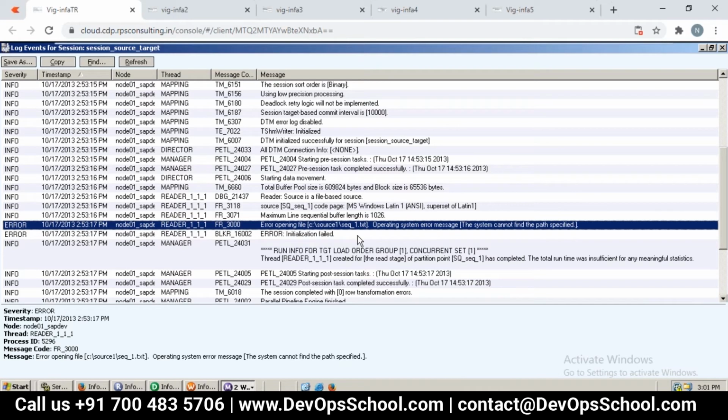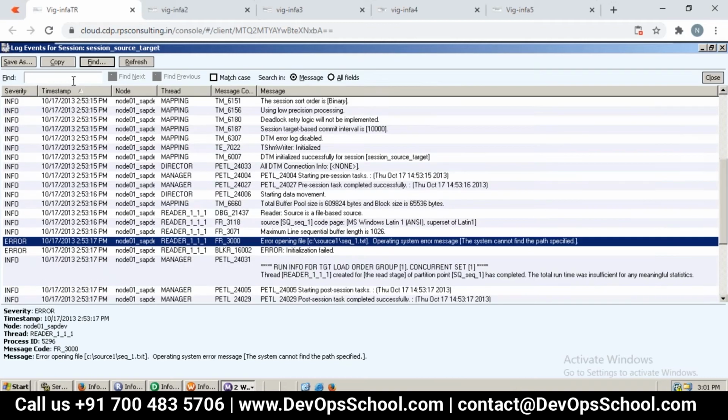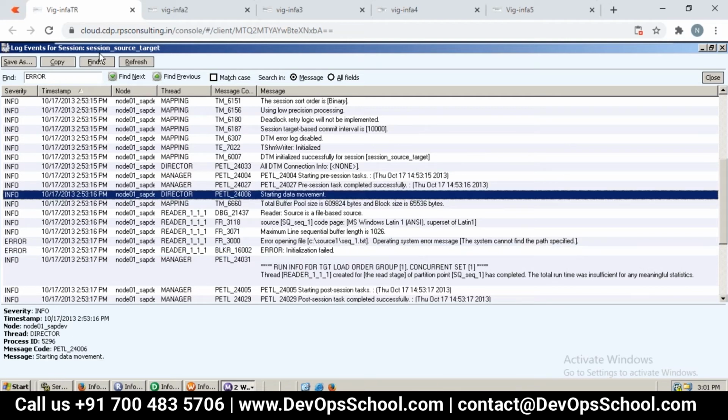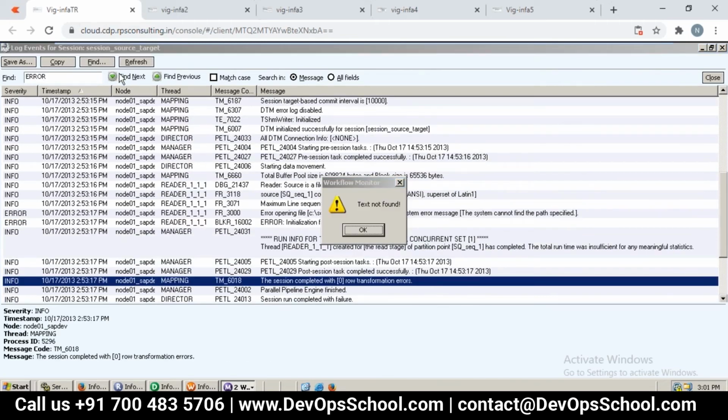So what we need to do, we can also filter by typing error here. Yeah, we can also do that. These are simple things. After doing this, it directly went to wherever there's an error. See, it's highlighted directly at this particular location. That's it. That's how one can start getting into the error directly. So find next or whatever, right? So it will go on. See, wherever there are errors, it will just show up.